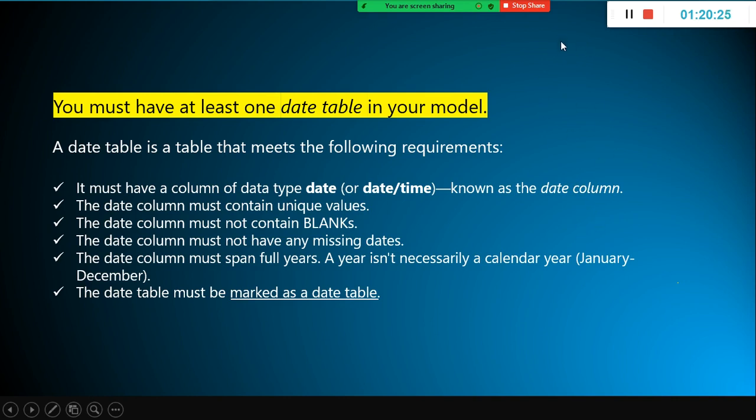For example, 1st January data is there, 2nd January, 3rd January, 4th January, 5th January I don't have any sales, hence that date will become blank, right? You should not have missing dates. The date should be stored sequentially, and the date column must span full years. A year is not necessarily a calendar year, it can be anything. And also a date table must be marked as a date table.